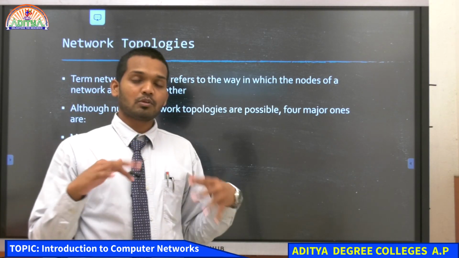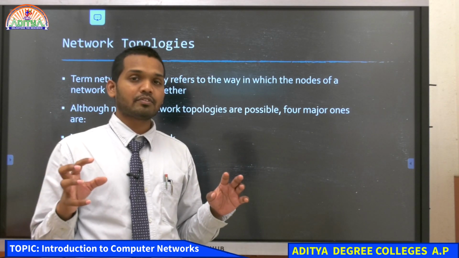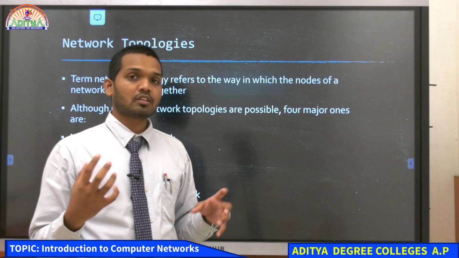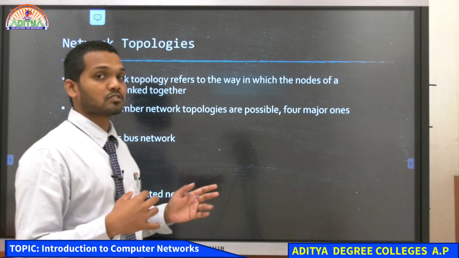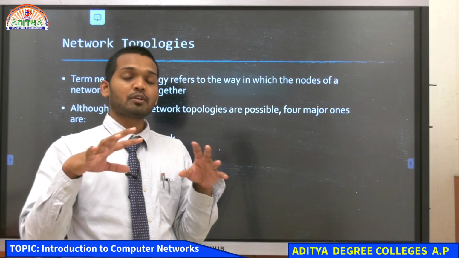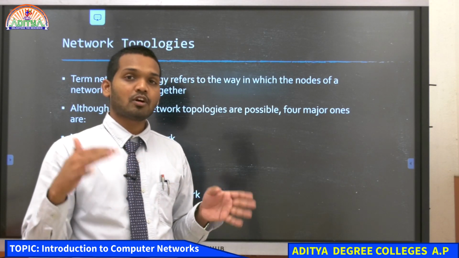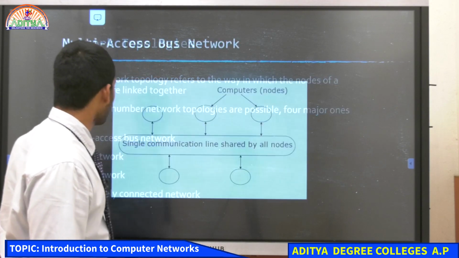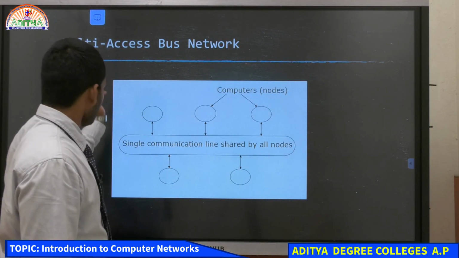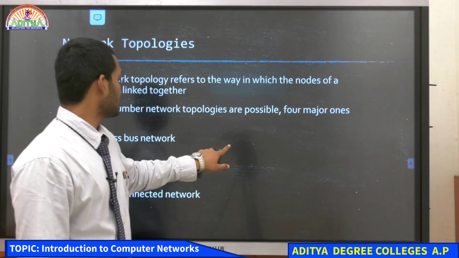When we are connecting two or more computers together, that forms a network, and the way in which they are connected, that refers to the topology. So the different connections of computers in the network and the various combinations, they refer to the network topology. Okay. And the first thing that we will be discussing is the multi-access bus network.